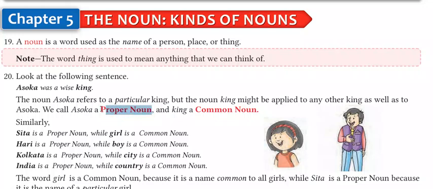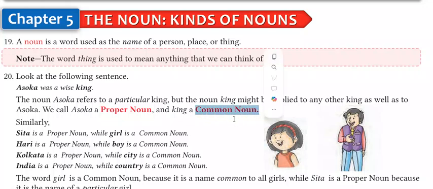Whenever a noun represents any specific person, any specific place, any specific river, any specific mountain, or any specific name, that will be called a proper noun. While common nouns represent things in general.